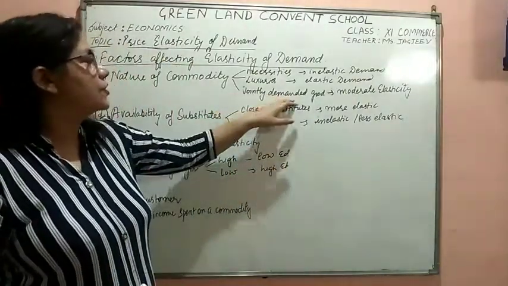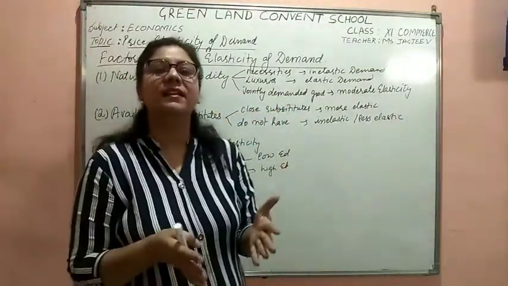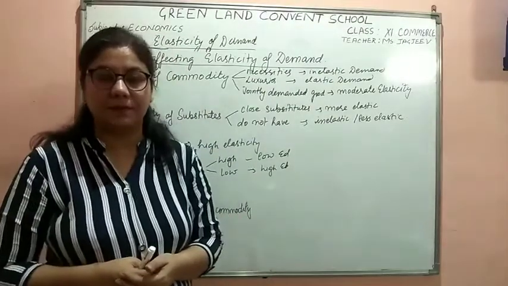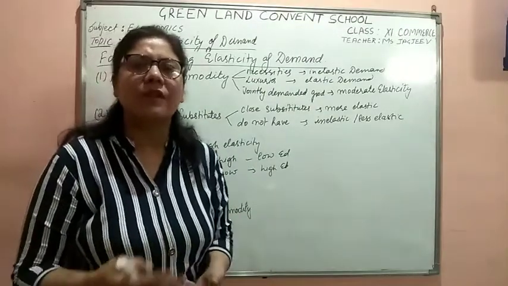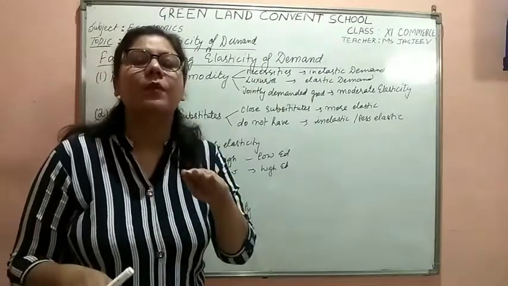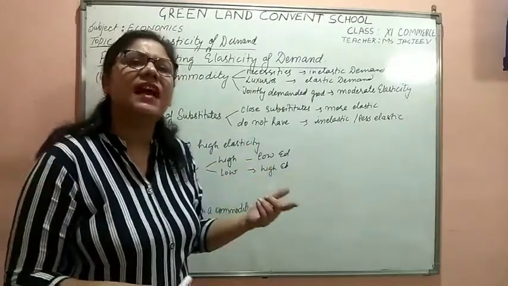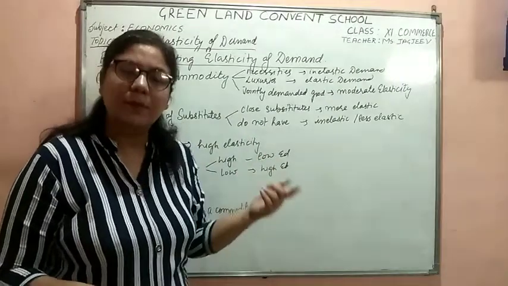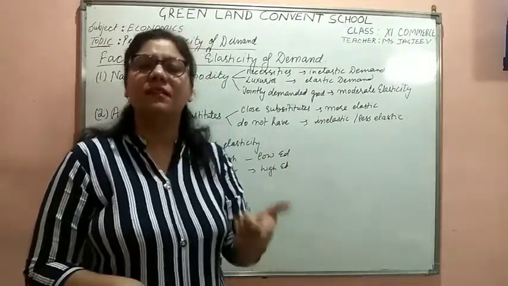Jointly demanded goods, those goods which are demanded together, like bread and butter, have a moderate degree of elasticity, not very high, not very low, because whoever eats bread would buy the butter.